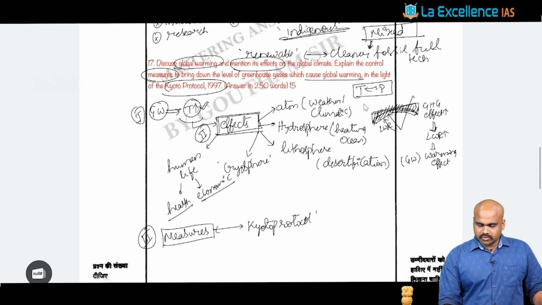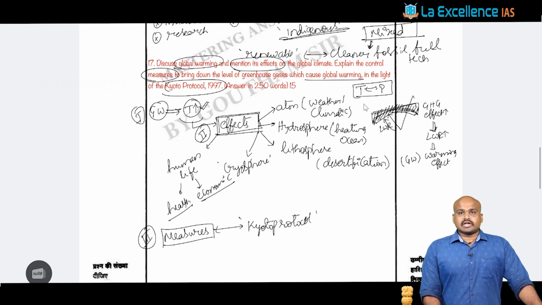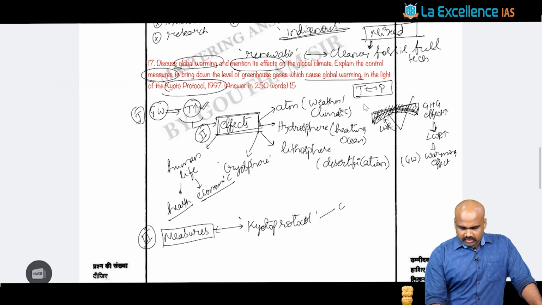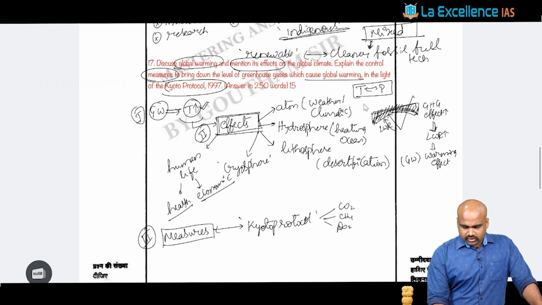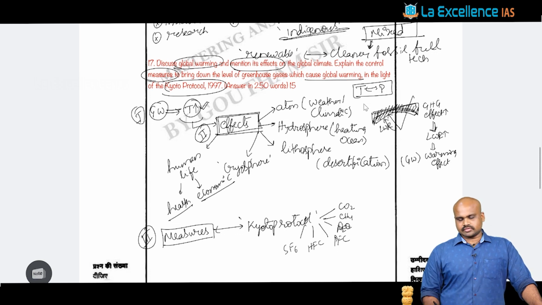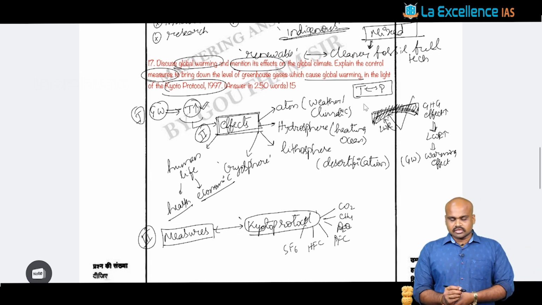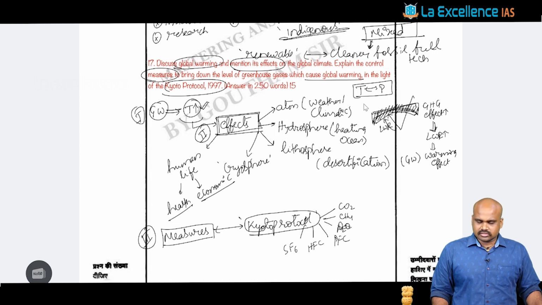Because you know that the Kyoto Protocol fundamentally focuses on handling the sigma 6 gases, that is carbon dioxide, methane, nitrous oxide. Then apart from that, it also deals with PFCs, HFCs, and SF6, sulfur hexafluoride. So the Kyoto Protocol deals with the sigma 6 GHGs, or greenhouse gases.